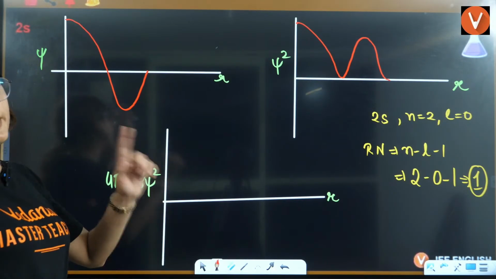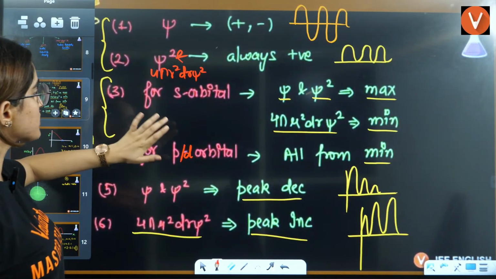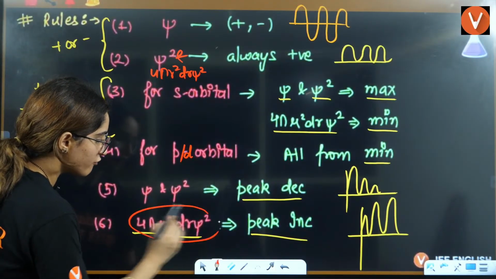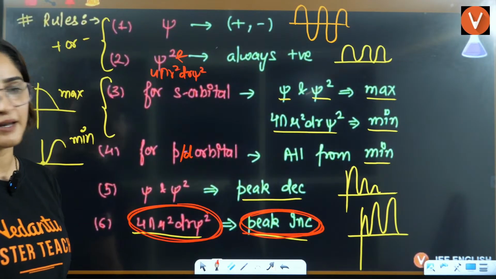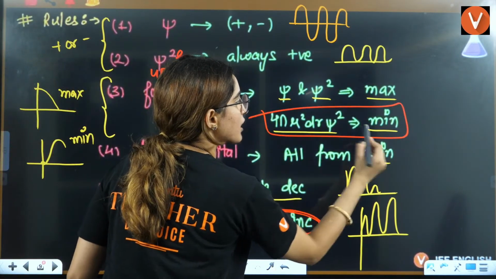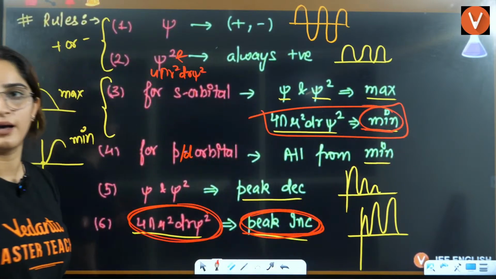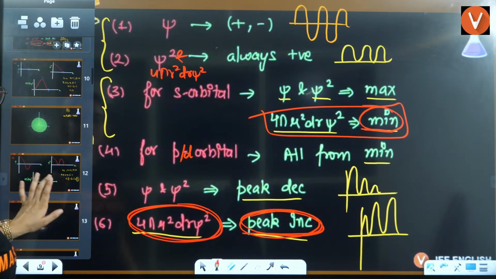Now the 4 pi r square graph, the third one. The peaks will always increase here, and for an s orbital, the third graph starts from minima. So minima, and the peaks will increase here.